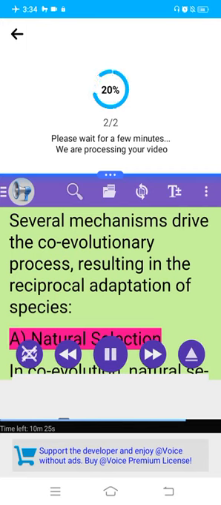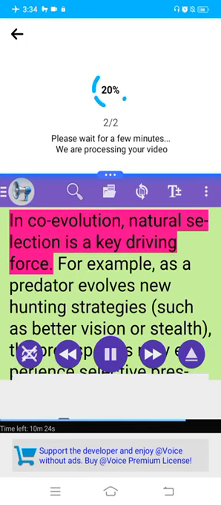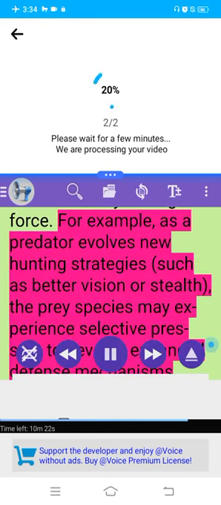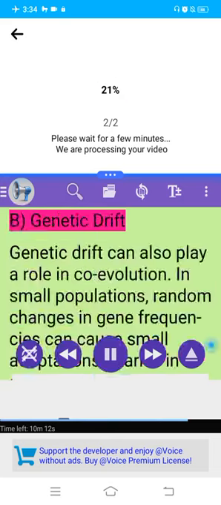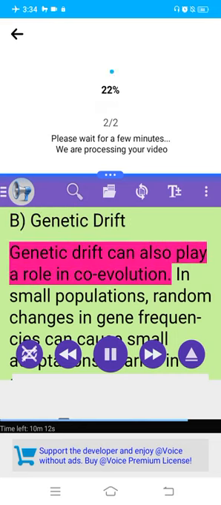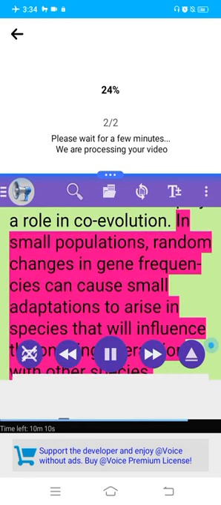A. Natural selection. In coevolution, natural selection is a key driving force. For example, as a predator evolves new hunting strategies, such as better vision or stealth, the prey species may experience selective pressure to develop enhanced defense mechanisms, e.g., improved camouflage or speed. B. Genetic drift. Genetic drift can also play a role in coevolution. In small populations, random changes in gene frequencies can cause small adaptations to arise in species that will influence the ongoing interaction with other species.